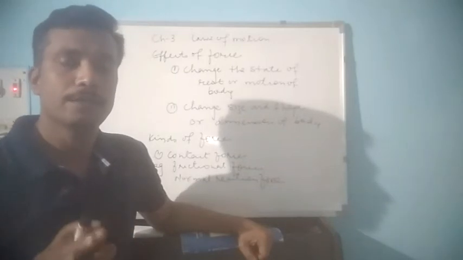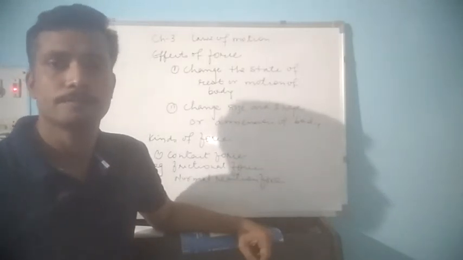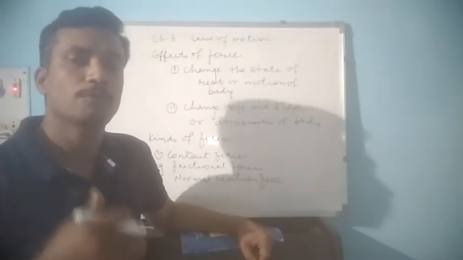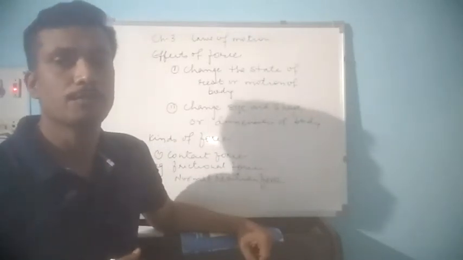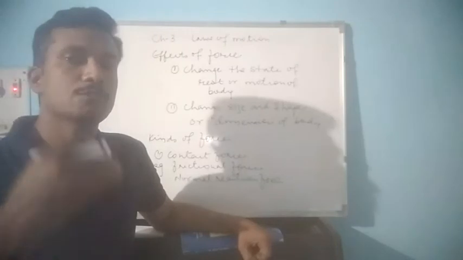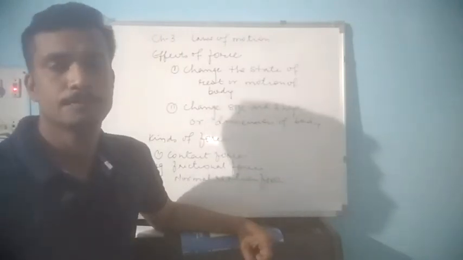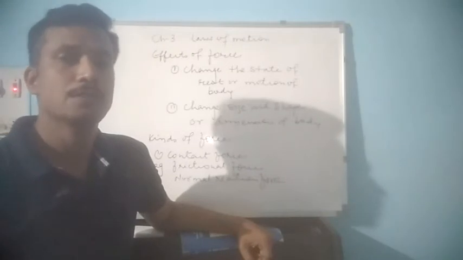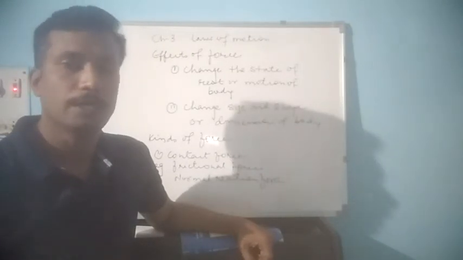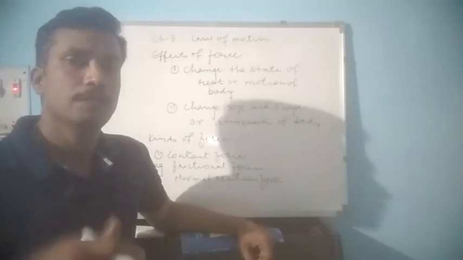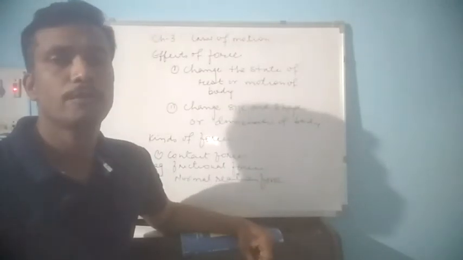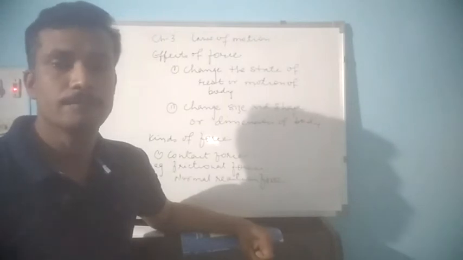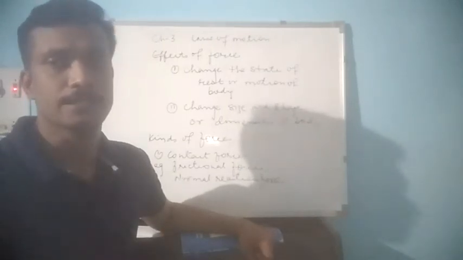But we don't find that the book finally falls. The reason is that an equal amount of opposite force also acts on the book, and that force is called the reaction. So one force is in the downward direction, which is the weight of the book, and the other force is in the direction opposite to the weight, to balance the book on the table, which is called the reaction.